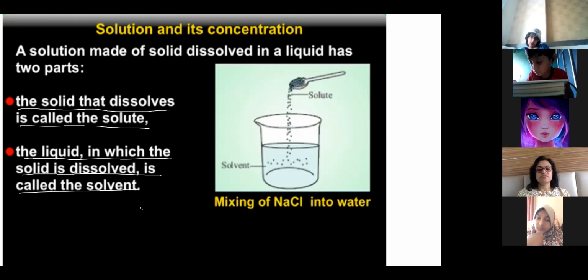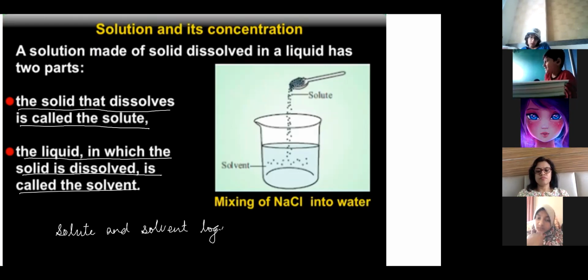Okay, and solute plus solvent together forms a solution. Okay, last line.